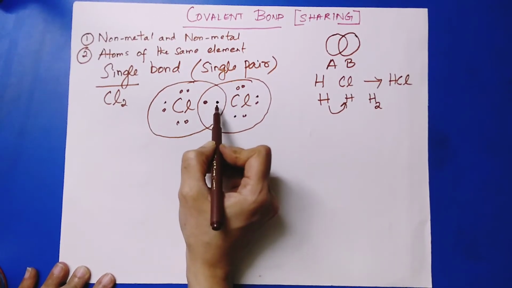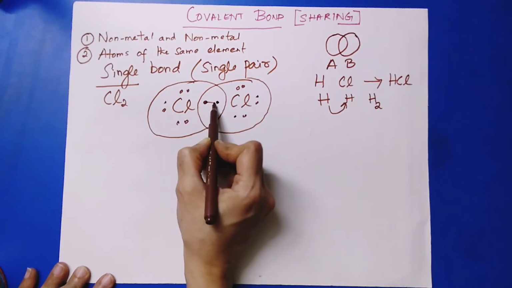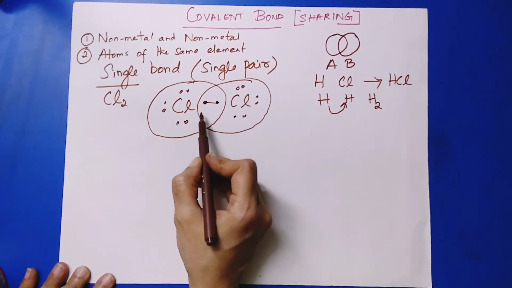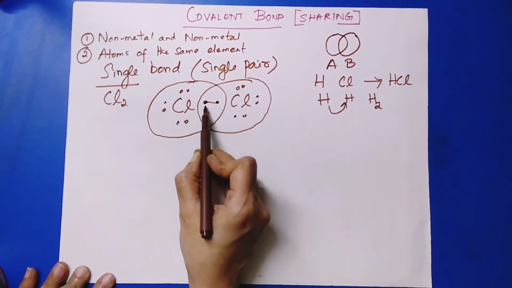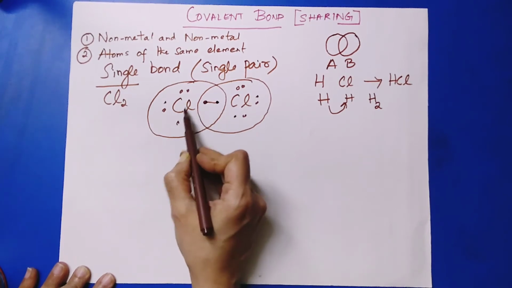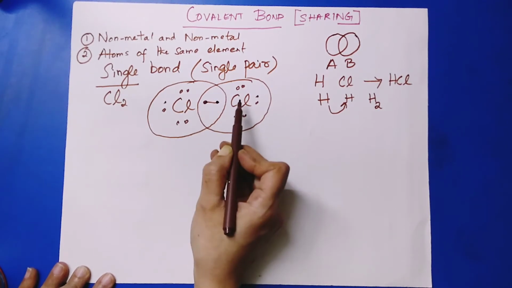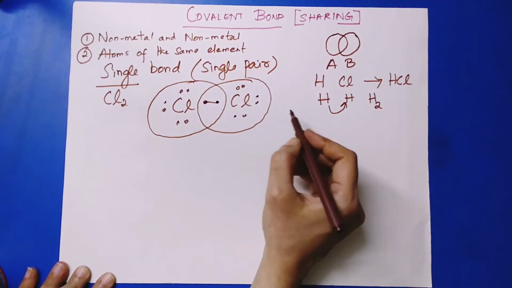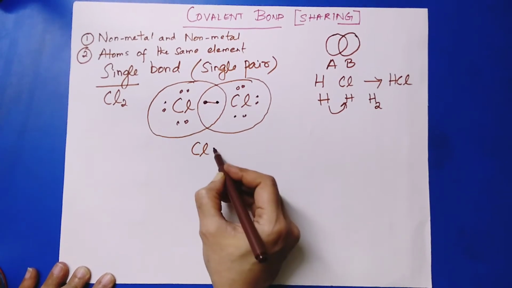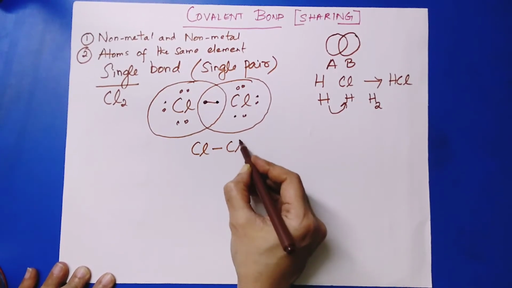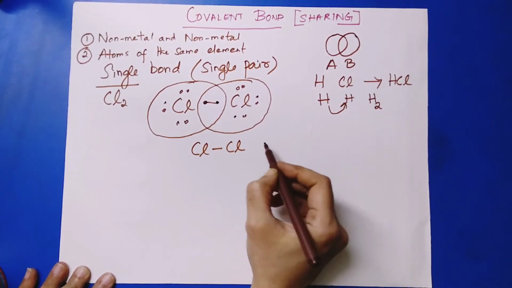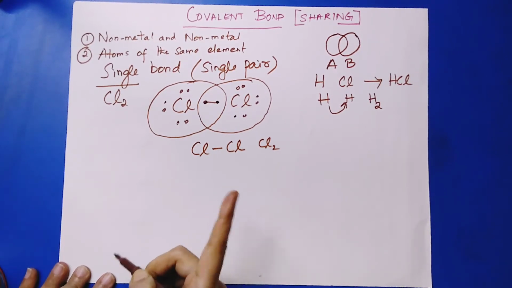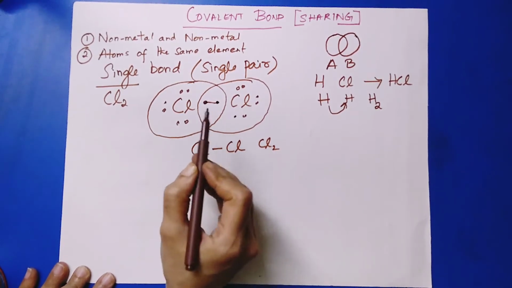A single bond is usually denoted by a single straight line, and single bond means only one pair of electrons. A pair means 2. So here there are 2 electrons, each atom contributing 1 electron to be shared with the other. This is how a single bond is represented. In a short way, a chlorine atom has a single bond with another chlorine atom to become a molecule of Cl2. Now, how many pairs of shared electrons are here? Only one pair.